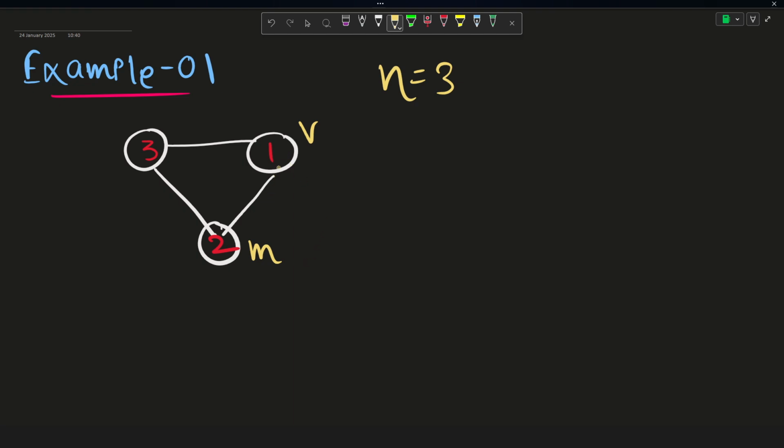Since in the question it was told that Valerio already knows in what direction or on which road Marcel will be moving, suppose Marcel decided to move from the second city to the first city, right? So it will move like this.